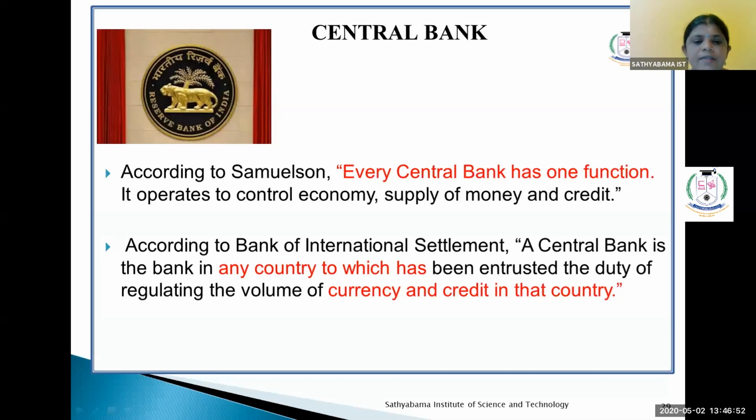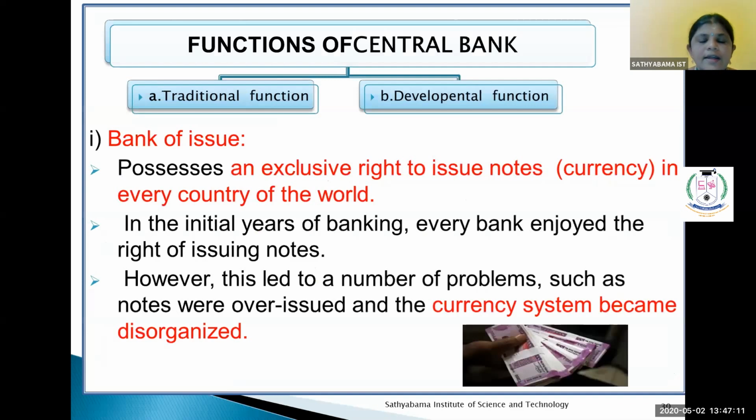Another definition: according to the Bank for International Settlements, a central bank is a bank in any country to which has been entrusted the duty of regulating the volume of currency and credit in that country. The next slide is functions of the central bank. There are two main functions. One is the traditional function, another one is the developmental function.